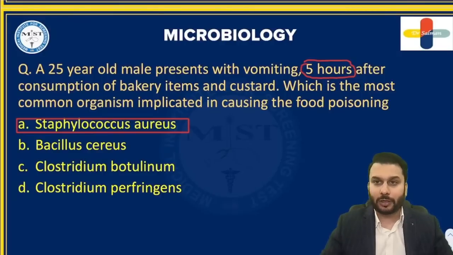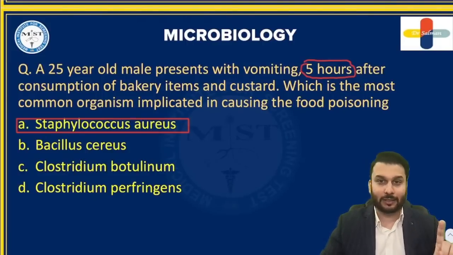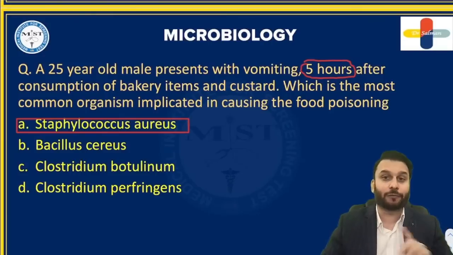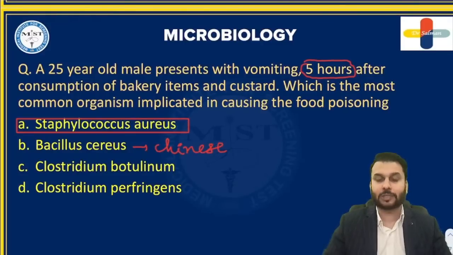So now the question arises, why is this not Bacillus cereus as the answer? That could also have been the option. If they wanted to ask you about Bacillus cereus, they would have mentioned Chinese fast food. If they had mentioned Chinese fast food, then we would have chosen Bacillus cereus. Because they have mentioned things like bakery items, custard, even processed meats for that matter, it is Staph aureus.